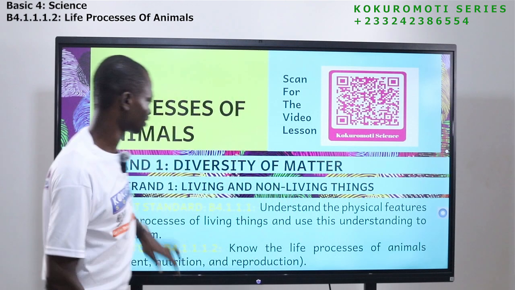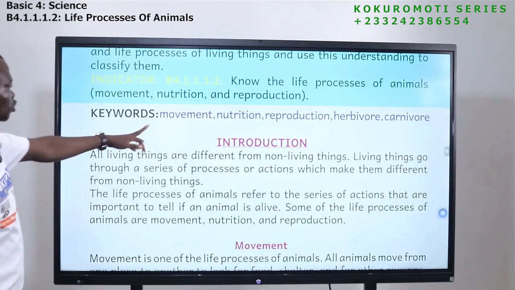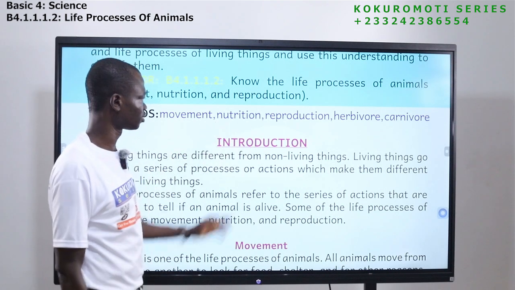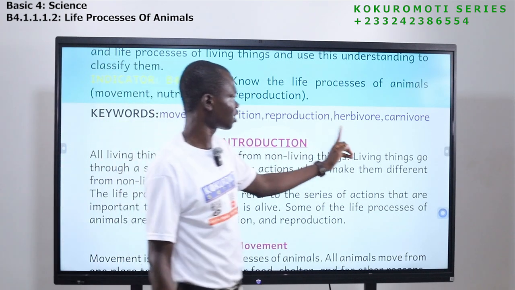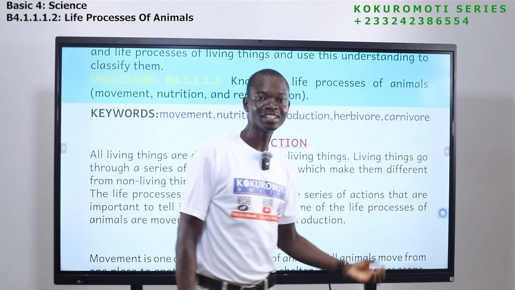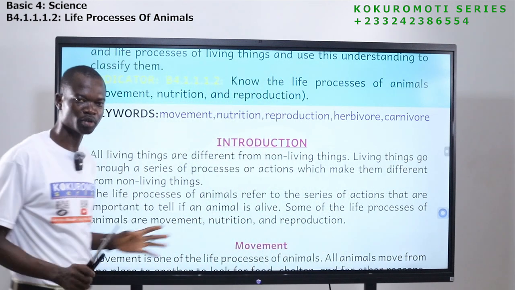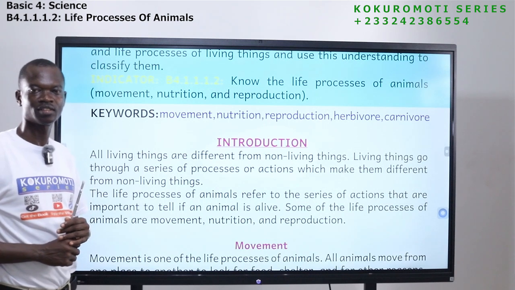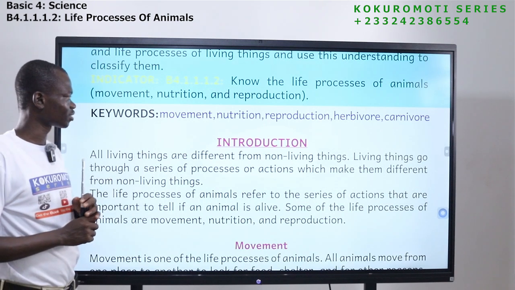Let's look at the keywords. The first word is movement. We have nutrition, reproduction, herbivore, carnivore. These are the words that we are going to see. I don't want to bother you at all because we are going to look at them. So let's move on.